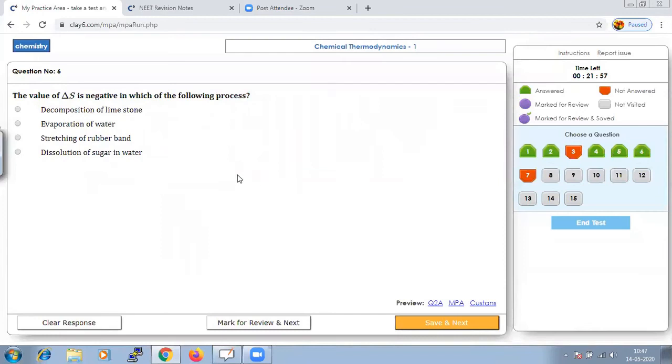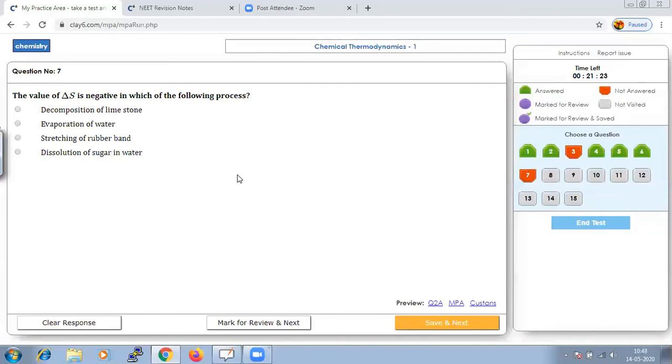The value of delta S is negative in which of the following processes? Based on the examples, they are all examples of entropy, and we have to analyze whether the delta S value will be negative or positive. So if I check from the given options, the rubber band is made of long, flexible macromolecules that coil up in a random way.